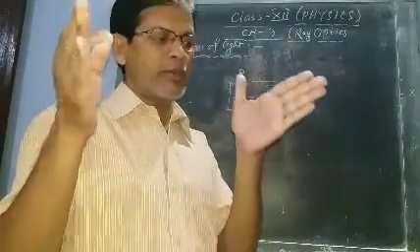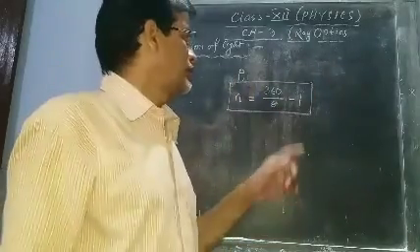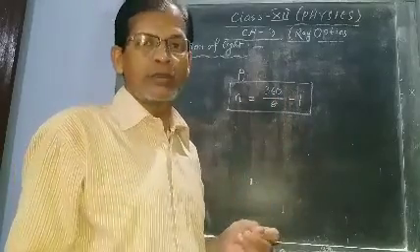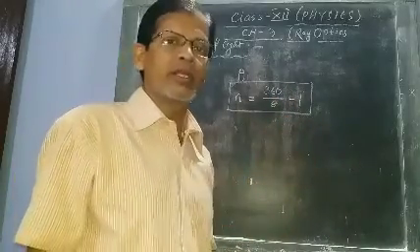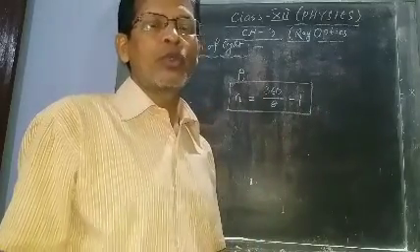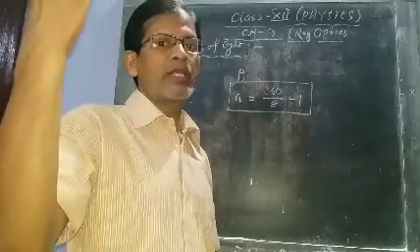Suppose the two plane mirrors are parallel to each other. That means theta equal to 0 degrees. 360 by 0 means infinity. Infinity minus 1 means infinity. An infinite number of images will be formed, as is seen in the saloon. You will get your image, infinite numbers of images.